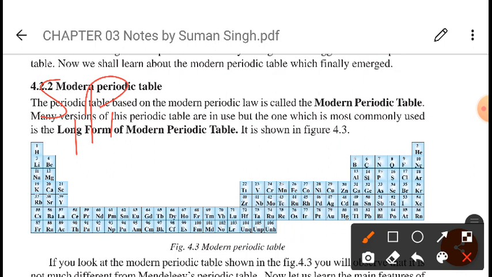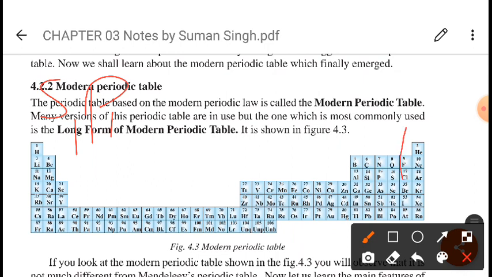Transition elements are all d block elements, from group 3 to 12. And inner transition elements are the f block elements, which are lanthanoids from 4f and actinoids from 5f.